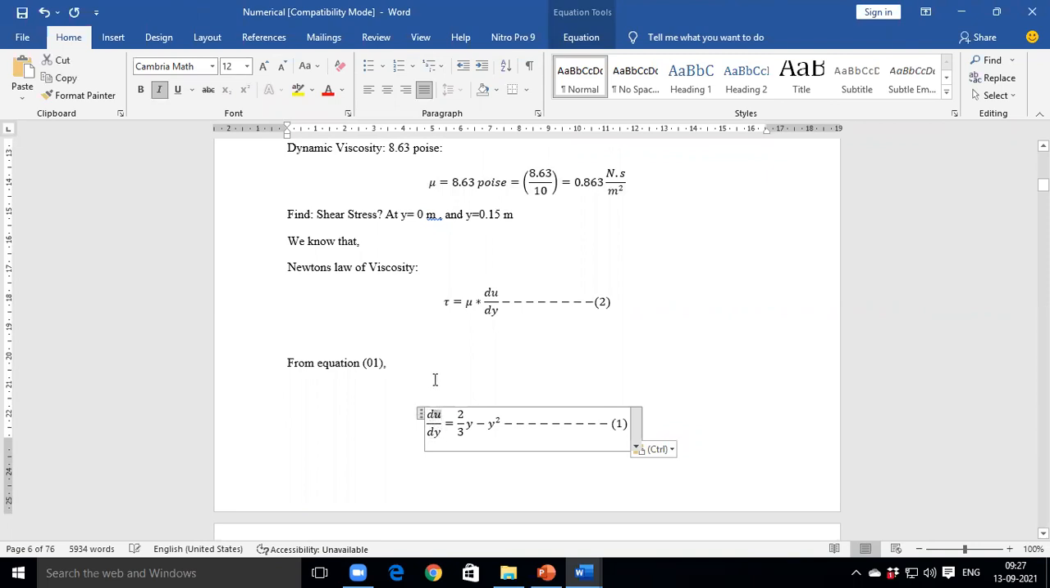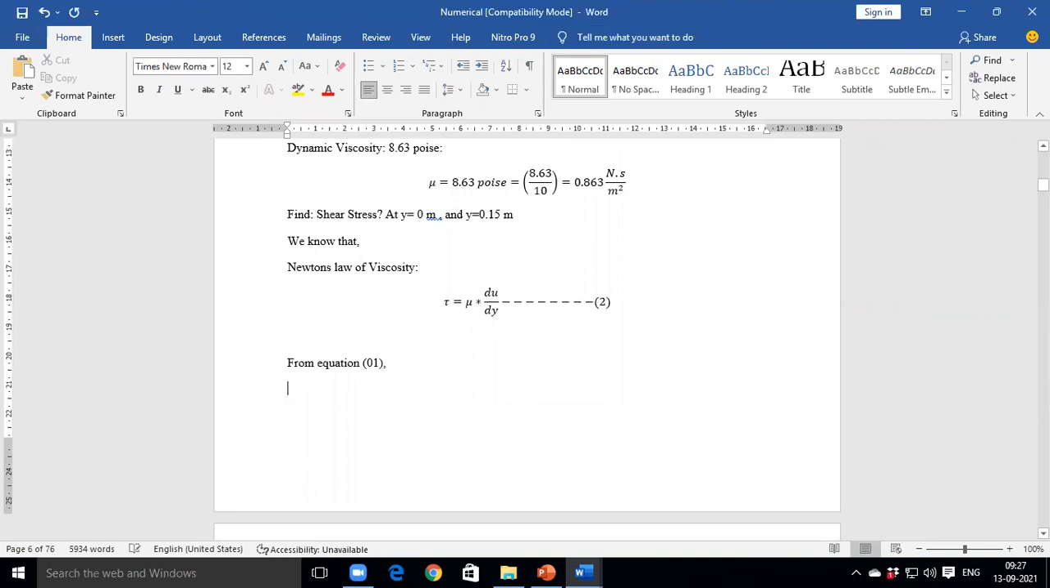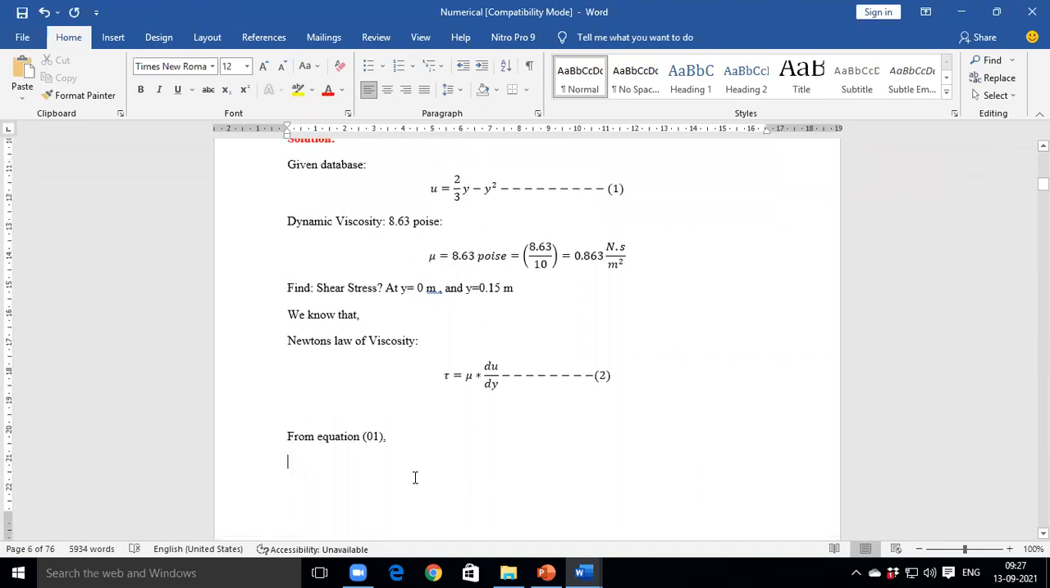So what will be the derivative of equation number 1? Take the derivative of equation number 1. Why do we need to take the derivative of equation number 1? Can anybody guess it?